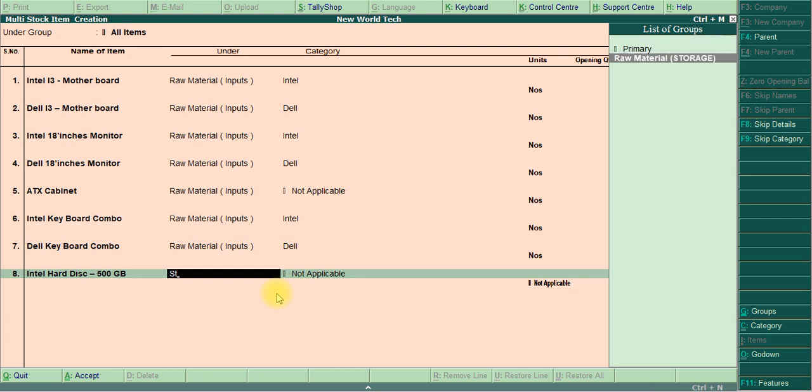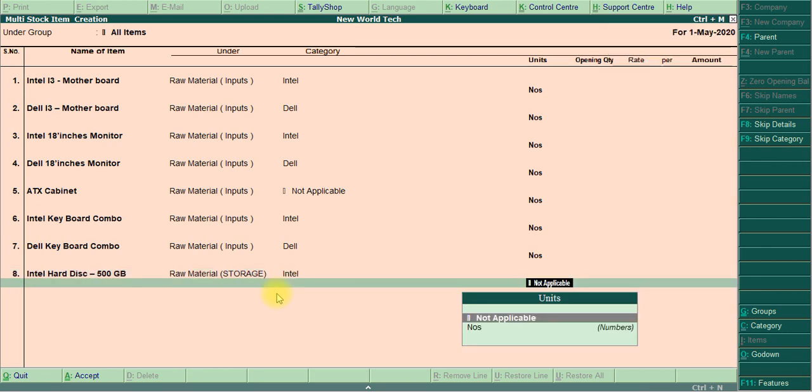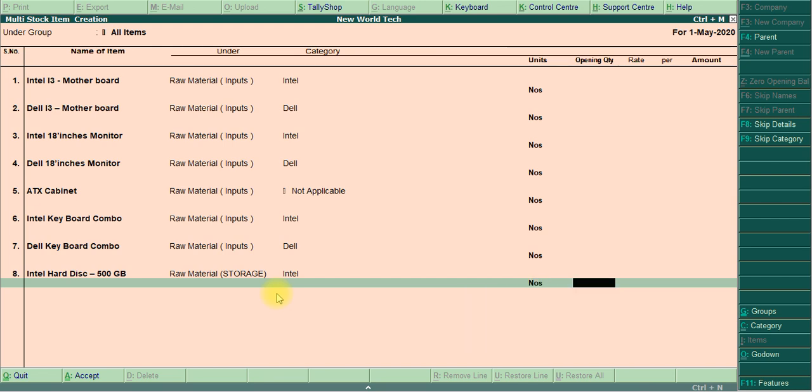Storage, it is Intel, so I select Intel. It's a number.